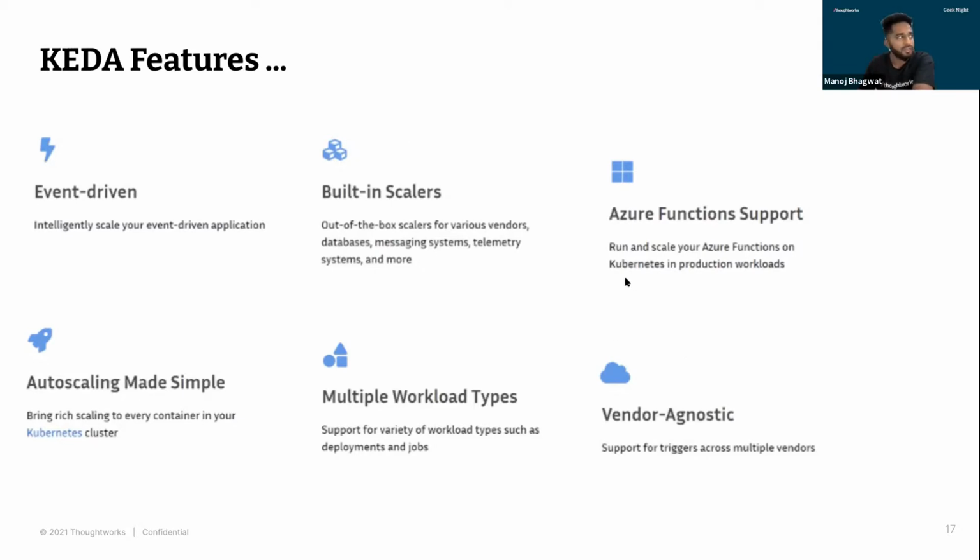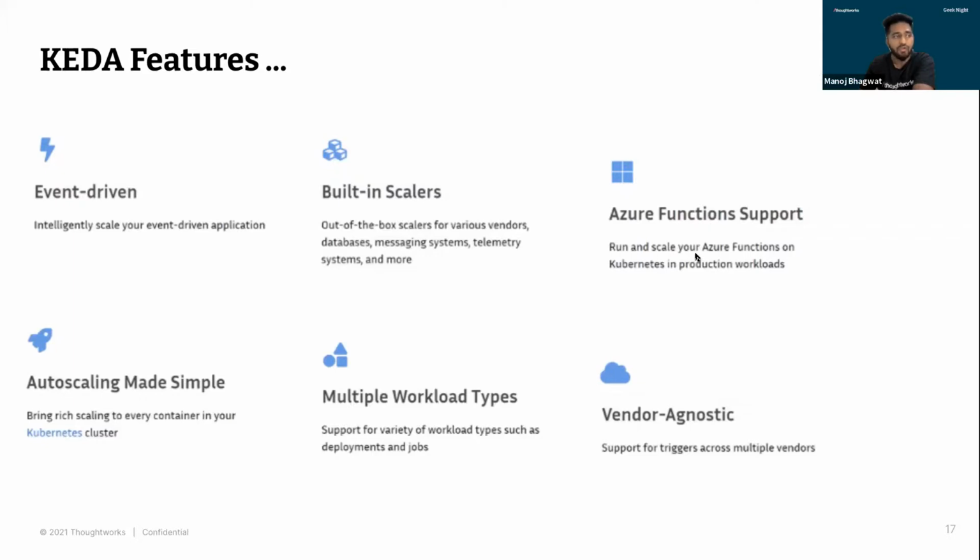The last feature is Azure Functions support. It not only supports pod-based applications, but if you have a serverless kind of infrastructure running, where you are using Azure Functions to run your serverless workload, that is supported too.